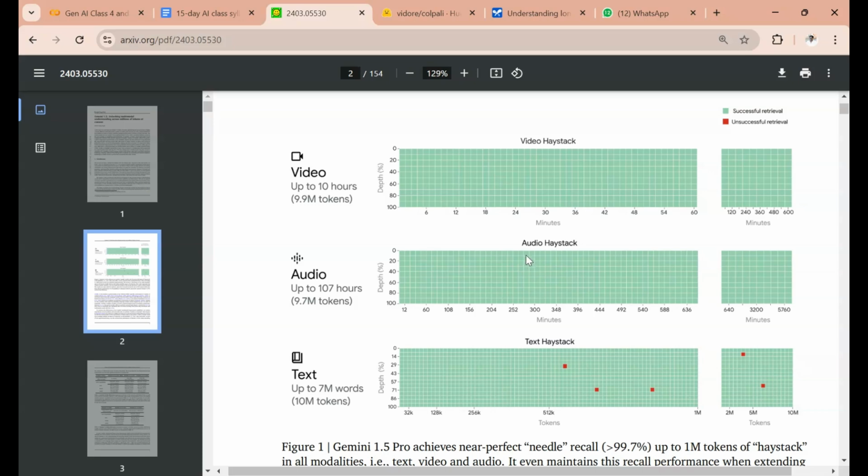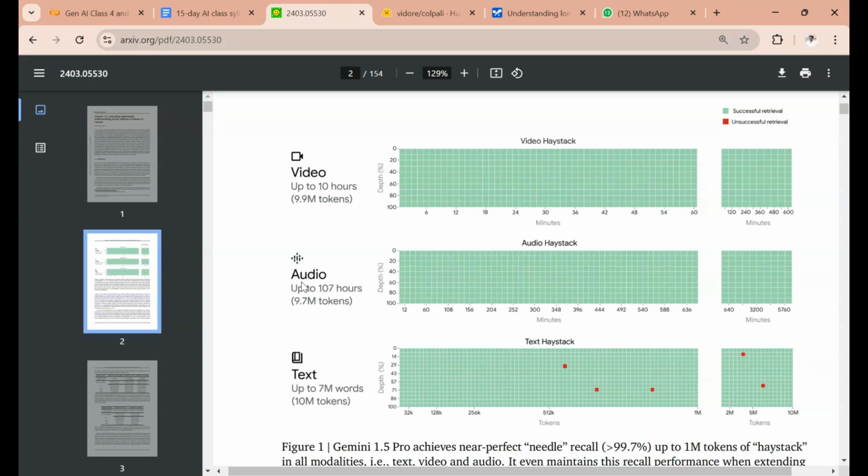For that, there is something called prompt caching, which was introduced by Claude. That is trending right now in the AI market. After that, the current market is all about these large context windows, and especially it is trending with Google Gemini, because Google Gemini lets you upload a video of 10 hours also. This is actually 9.9 million tokens, but Google Gemini Pro currently supports around a 2 million token context window that we can use and play around with.